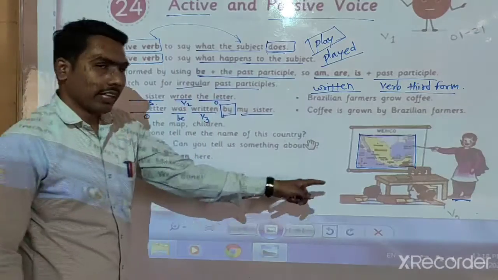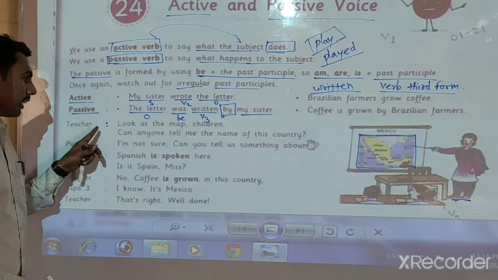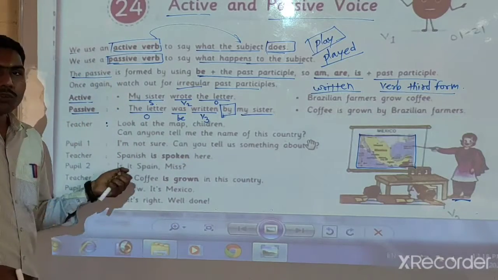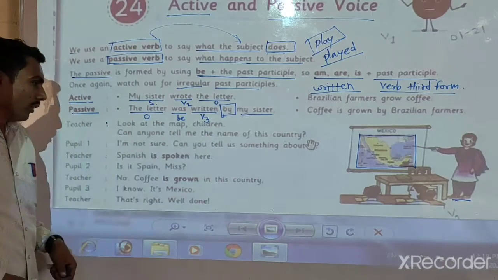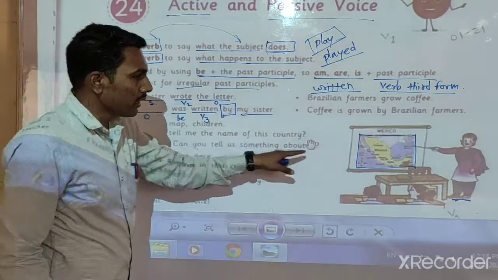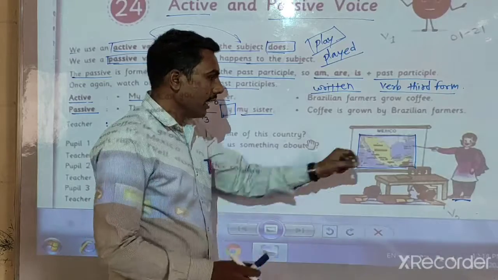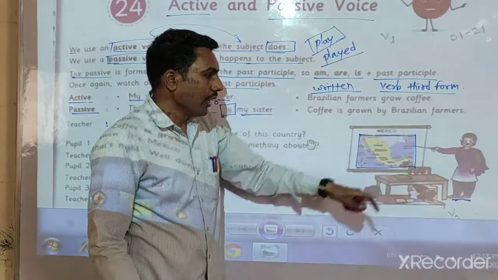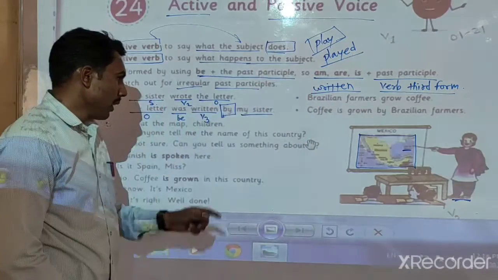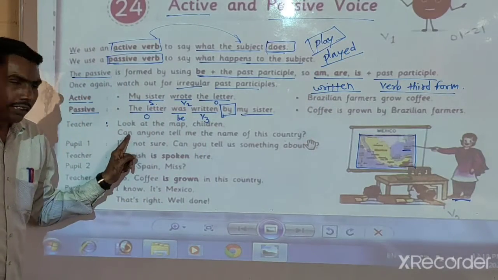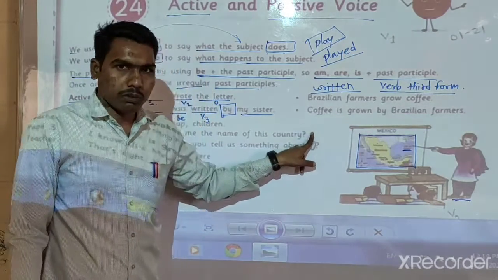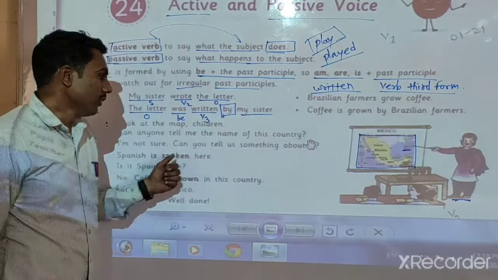Okay, now let's start the conversation. Teacher said, look at the map, comma, children. Teacher said to whom? To children. Now, can anyone tell me the name of this country? In your book you can easily get the answer. Here she points out that one country name is here. Look here. Can anyone tell me the name of this country? Question mark. Teacher asked the students.